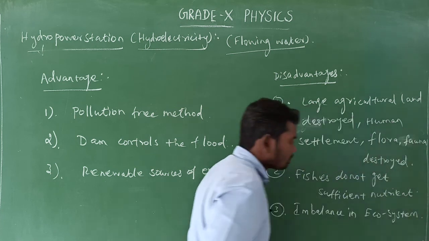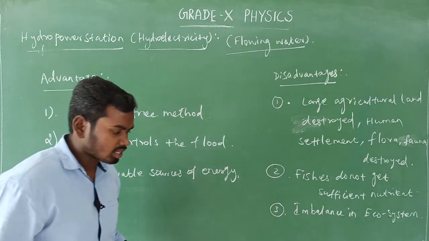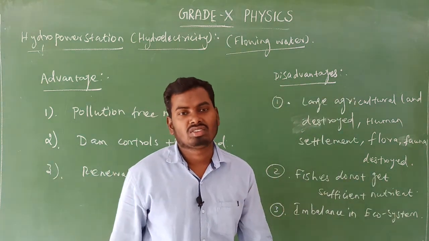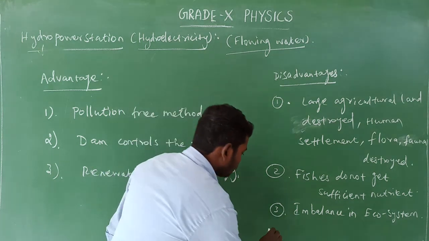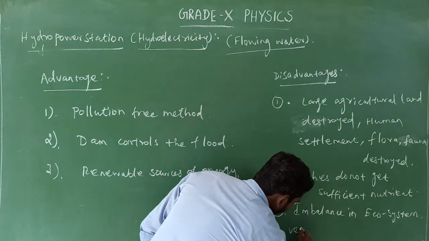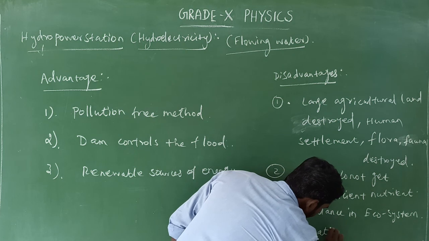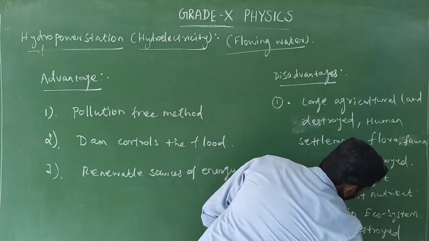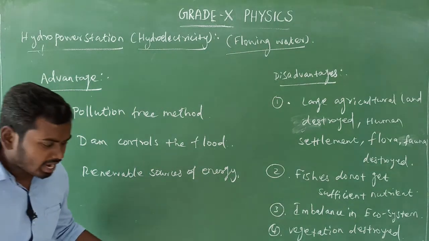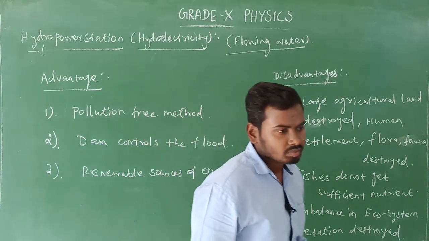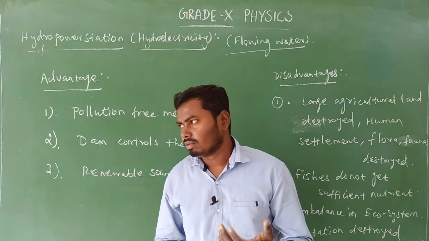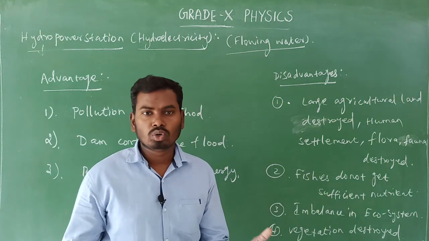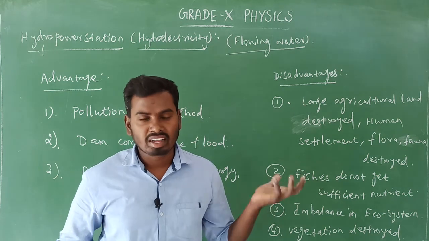Some organisms such as flora, fauna, some vegetation get destroyed. And fourth point, vegetation destroyed. Some plants and trees and so many crops get destroyed due to the storing of water in a reservoir.